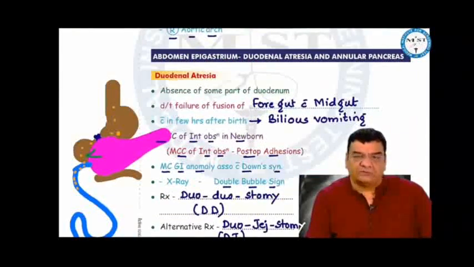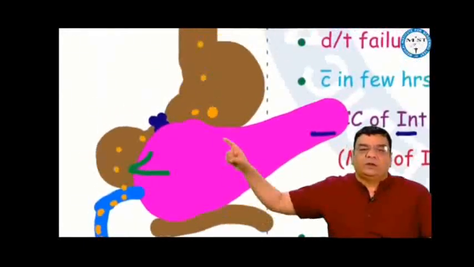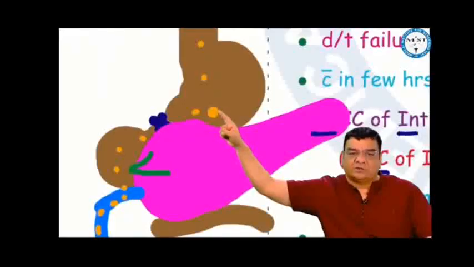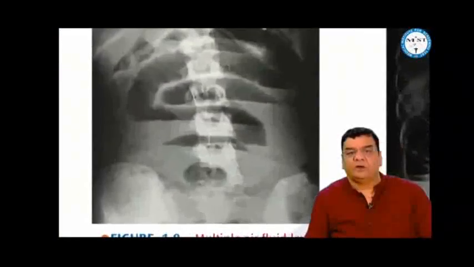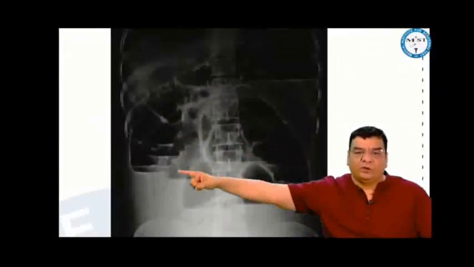Duodenal atresia will present with bilious vomiting within a few hours of birth. When we take the X-ray, we find a double bubble sign. Single bubble is seen in pyloric obstruction, double in duodenal obstruction, triple in jejunal obstruction. Multiple central air-fluid levels are seen in small intestinal obstruction, and multiple peripheral air-fluid levels are seen in large intestinal obstruction.